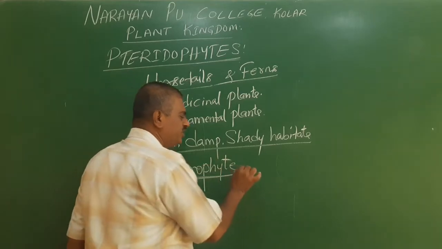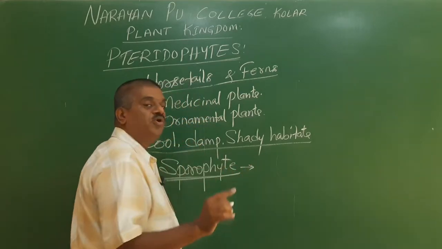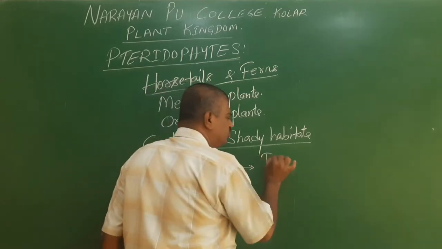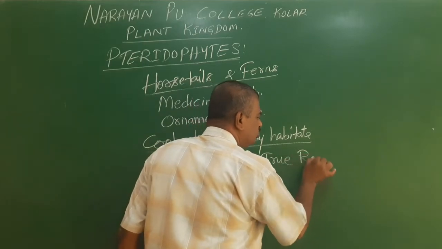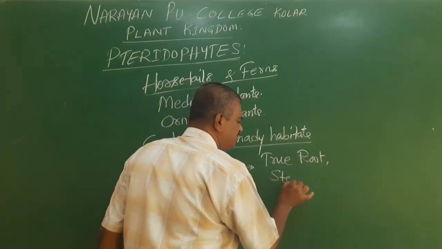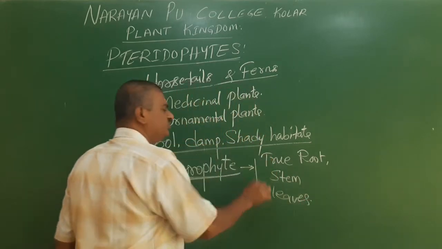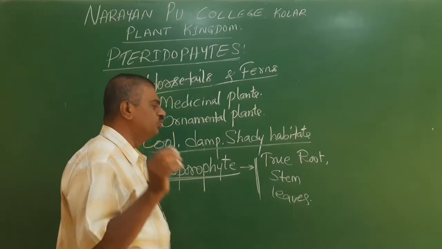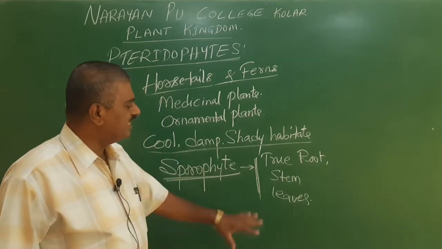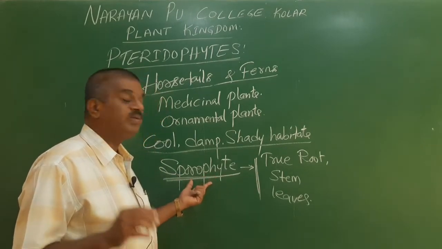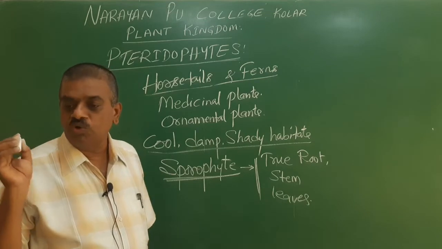Here the plant body is differentiated: the sporophyte is differentiated into a true root system, stem, and leaves. All these are present in the plant body called sporophyte.